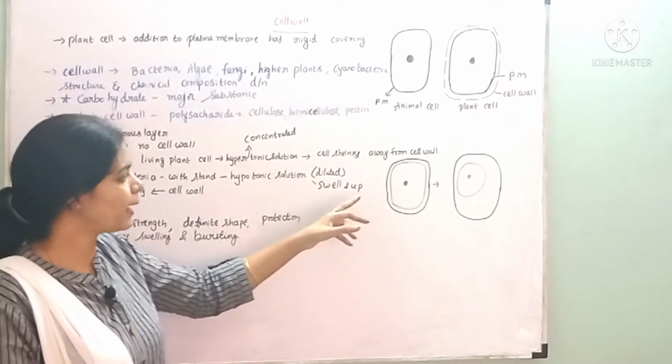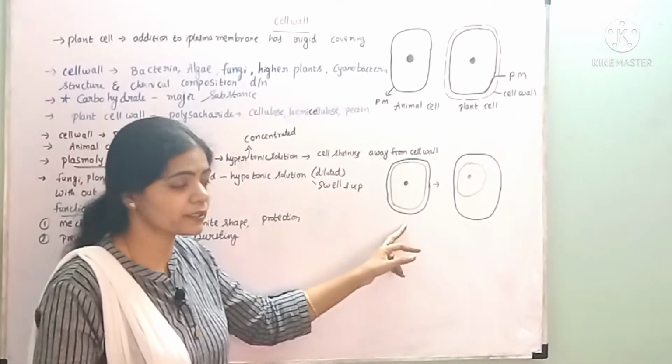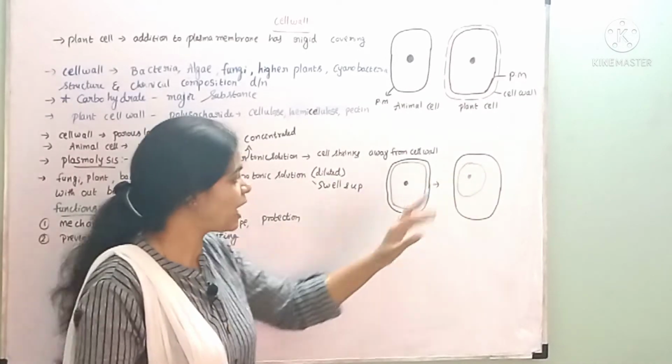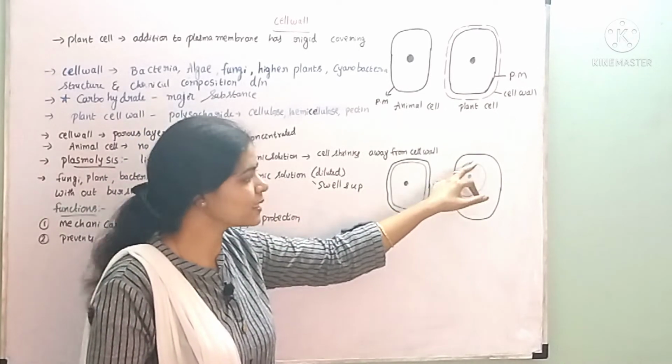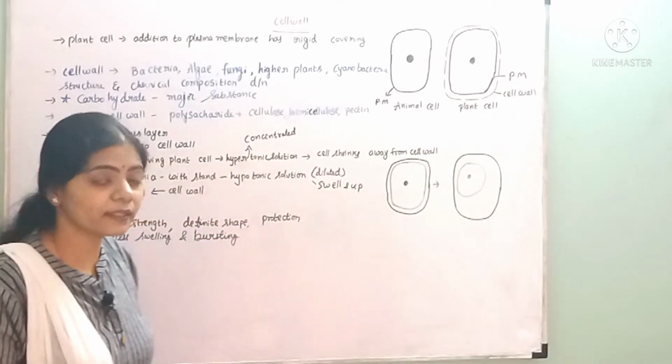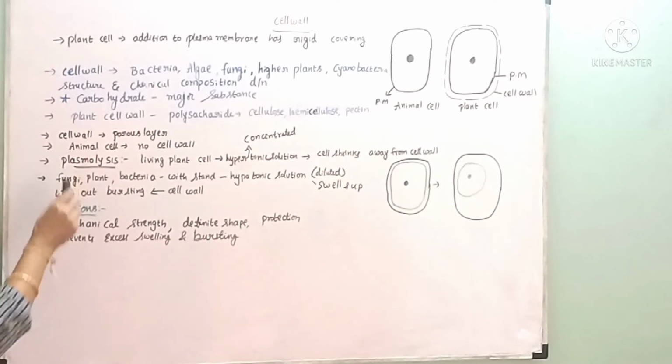Finally, what will happen? The cell contents will shrink away from the cell wall. This is the cell wall, but the contents inside the cell shrink away. That condition is called plasmolysis.